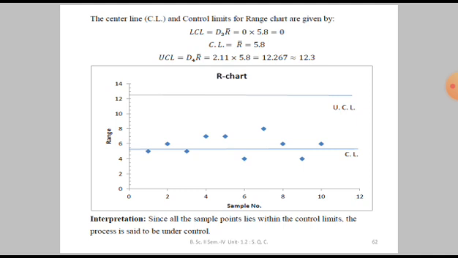For any process, it is very essential to monitor both the mean and its variability. Therefore, the X bar chart and R chart together can be used to draw a valid conclusion about whether the process is operating under control or not.